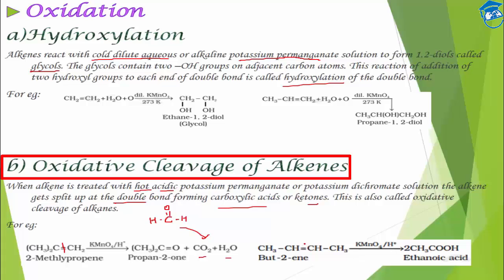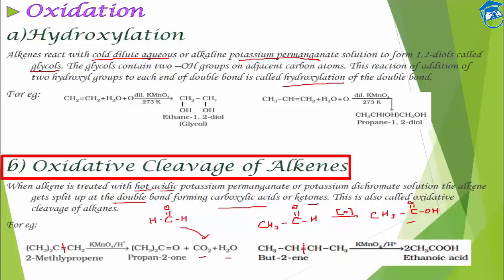Similarly, if you break this, you will get CH3, CH and O. But this is in acidic medium, so it will further oxidize and you will get a carboxylic acid. Okay. So simply just cut the double bond, attach an O.